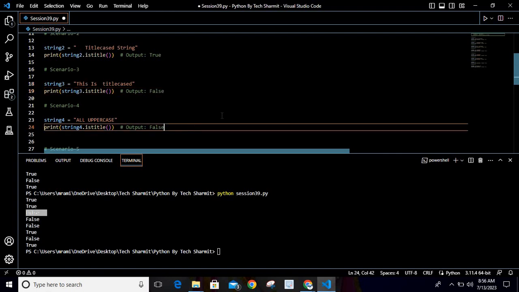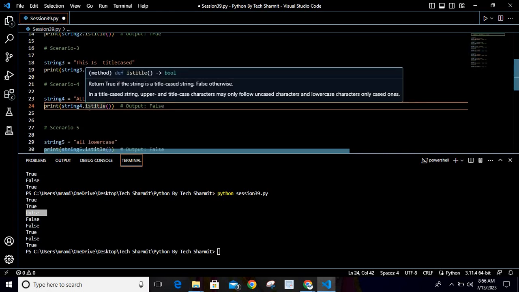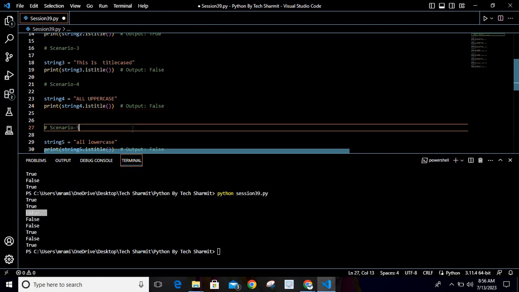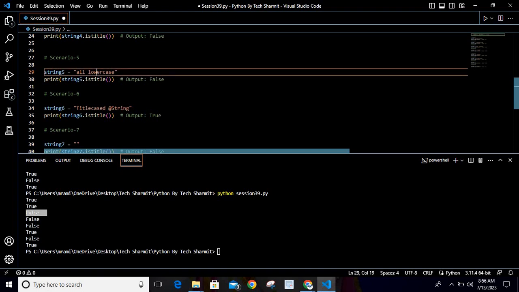Okay, now look at the fourth scenario. Here we have kept everything in capital letters, so this is also not true because title case is only a string which contains words, and all the words contain the first character as a capital letter. Only in that case it is a title case, otherwise it is not. So here every character is a capital letter, so it is false. Similarly, in the fifth scenario you can see everything is in small case, so this is also not true because it should contain the first letter of each word as a capital letter, otherwise it will return false. So it is returning false.